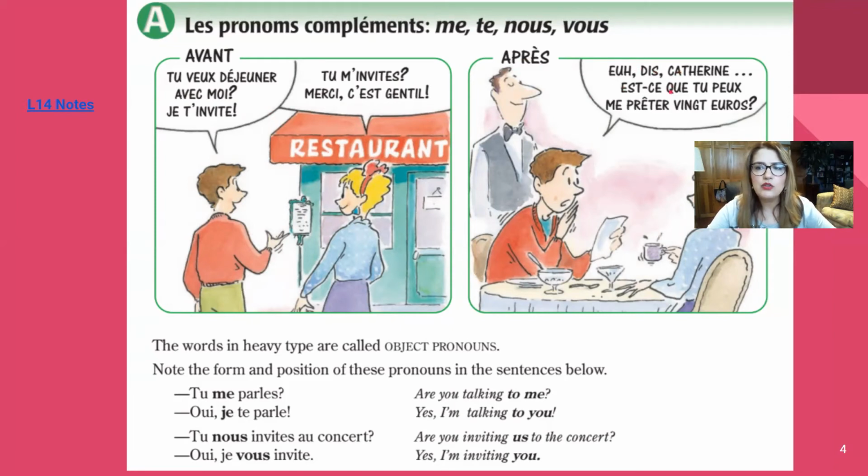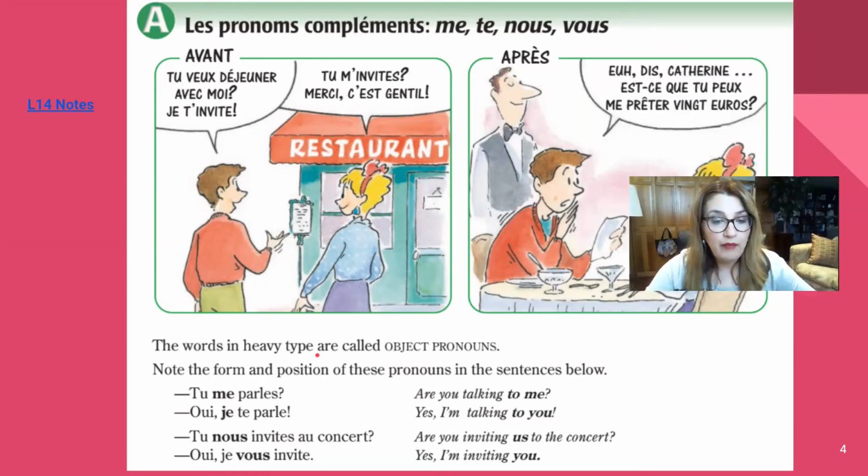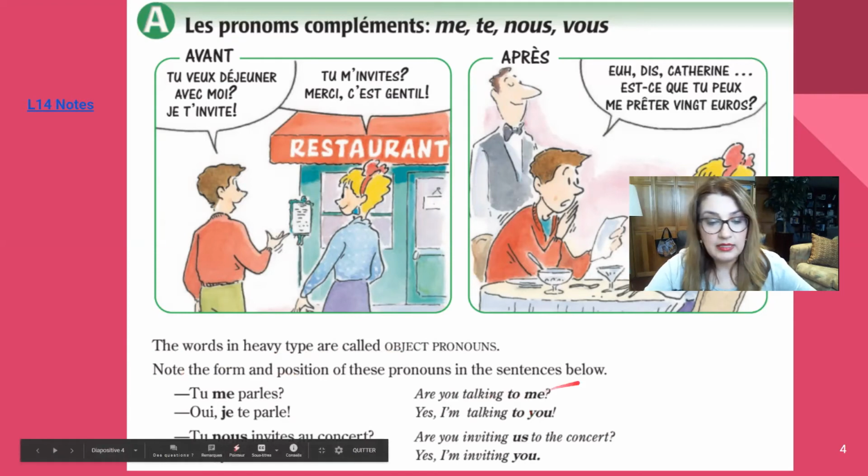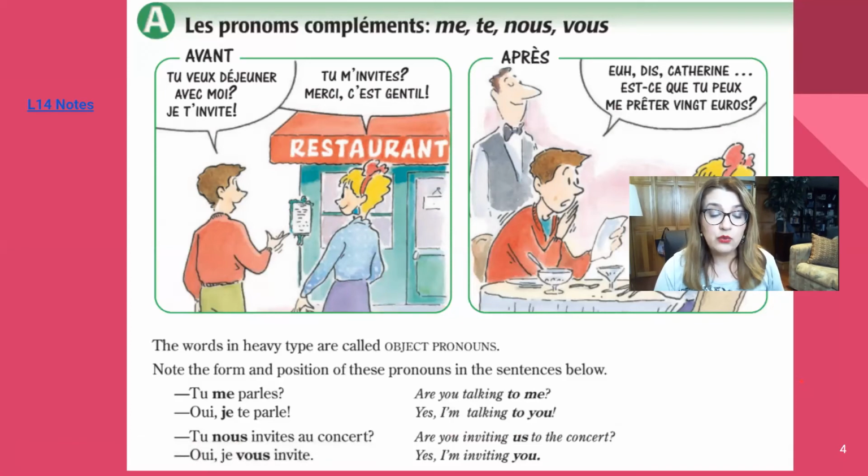Dis Catherine, est-ce que tu peux me prêter 20 euros? Catherine, can you lend me? Est-ce que tu peux me prêter? Can you lend me or loan me 20 euros? D'accord. So the words in heavy print or heavy type are called object pronouns. Note the form and position of these pronouns in the sentences below. Tu me parles? Are you talking to me? Oui, je te parle. Yes, I'm talking to you. Tu nous invites au concert? Are you inviting us to the concert? Oui, je vous invite. Yes, I'm inviting you.